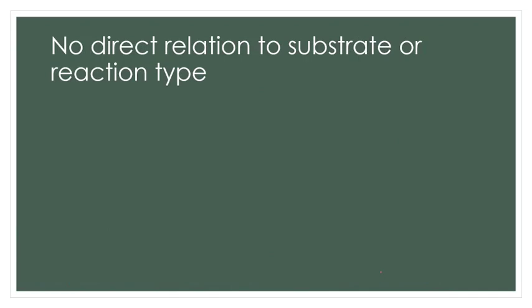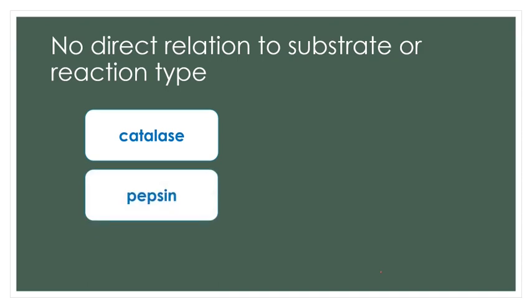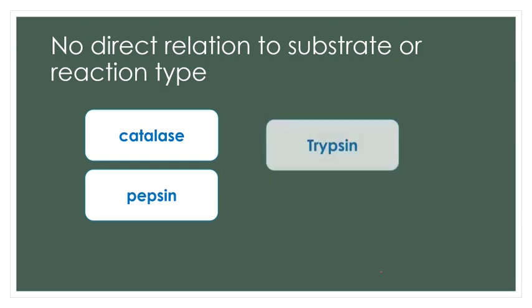Sometimes there is no direct relationship to the substrate or the reaction or the work it is carrying out. For example, catalase. Catalase is an enzyme usually found in peroxisomes where it breaks down H2O2, hydrogen peroxide, to release oxygen. So this name is not related to the substrate, neither is it related to what work it is doing. Another example is pepsin, which is secreted by our gastric glands in our stomach, which helps in digestion of proteins. The name is just given.